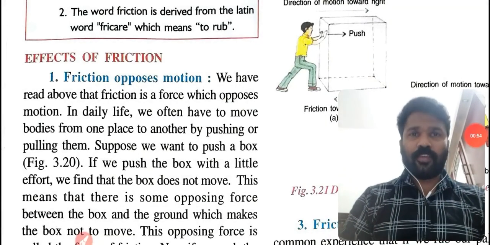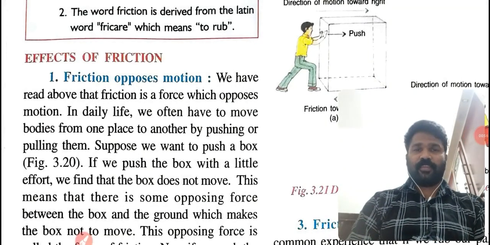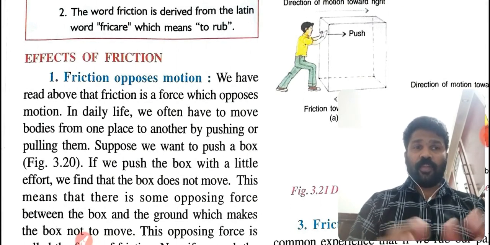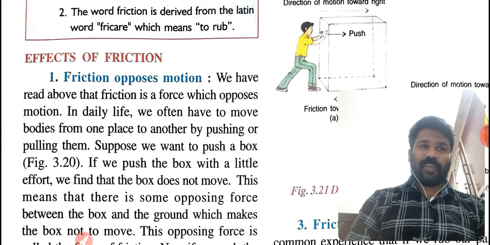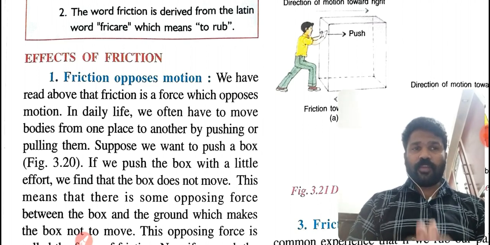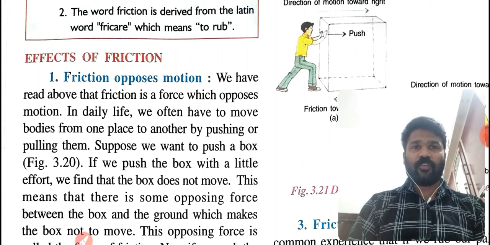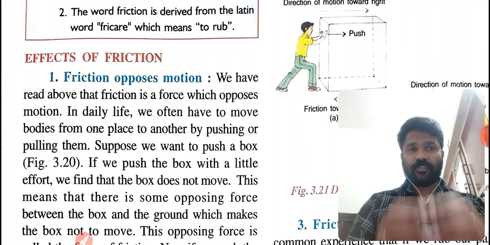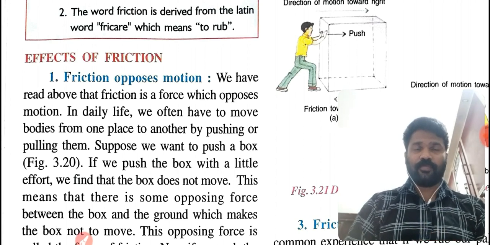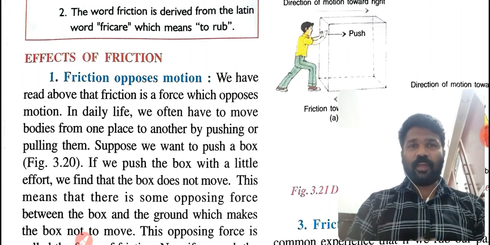Okay, students, here is our topic: effects of friction. Yesterday we discussed friction, we just started. Today we are going to discuss the effects of friction. Yesterday I told you that friction opposes motion.